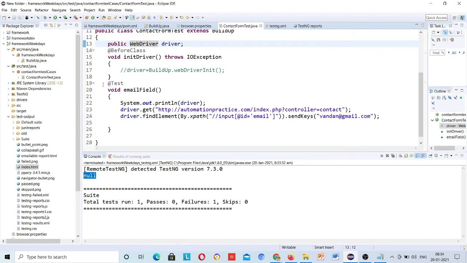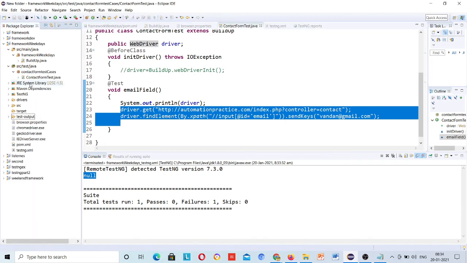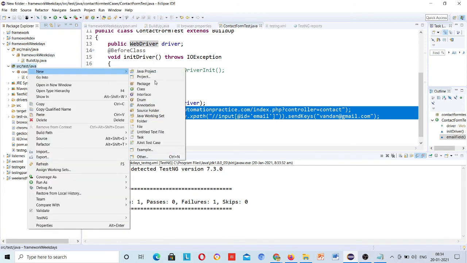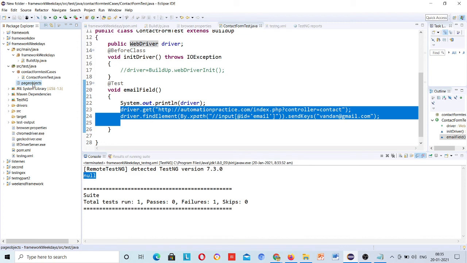Okay, now quickly just go and write these lines inside the page object class, not here. So just go to the page object class, which I have already explained. Page objects, I hope you guys are aware of this topic.